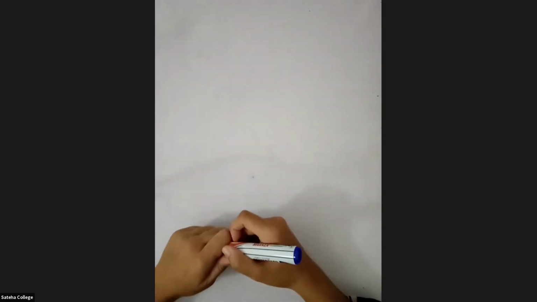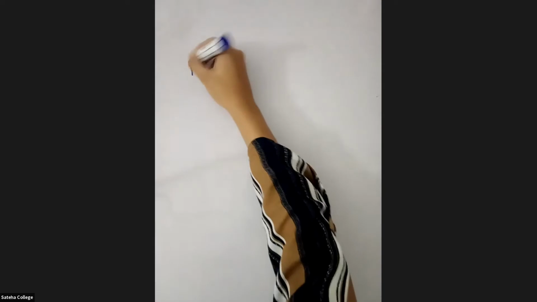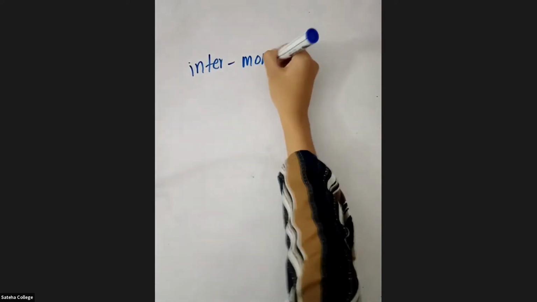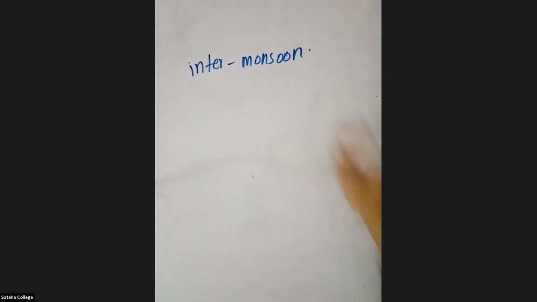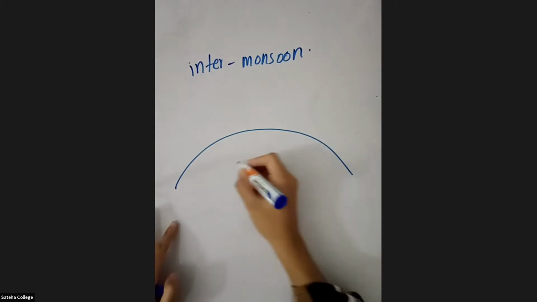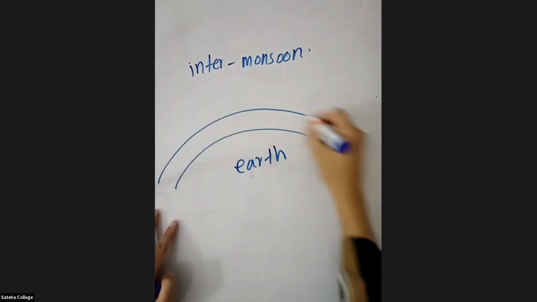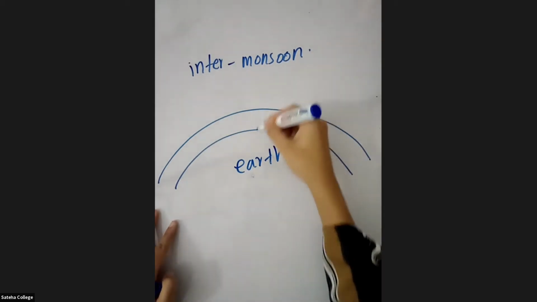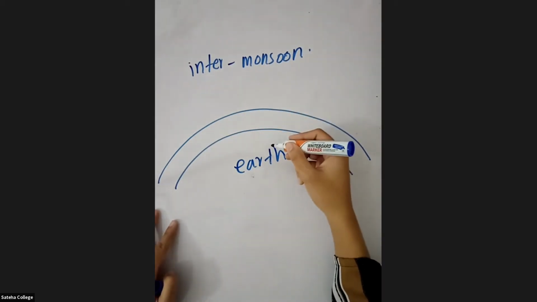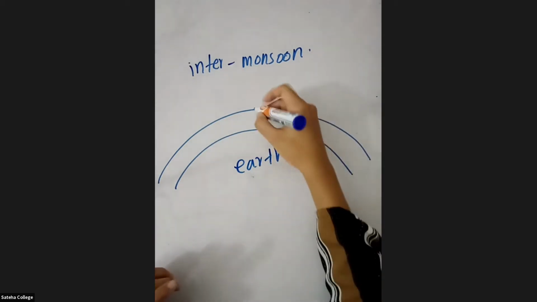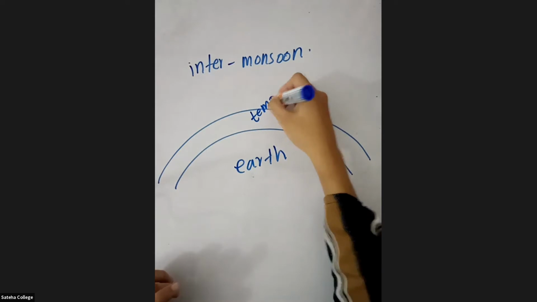During these inter-monsoon periods, what happens is the temperature changes. This is the earth, I'll draw the earth like this. The atmosphere which is closer to the earth gets heated and the temperature rises.